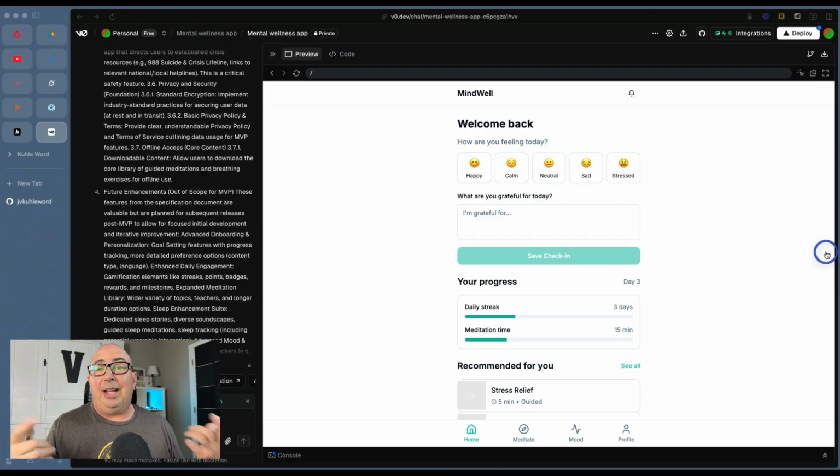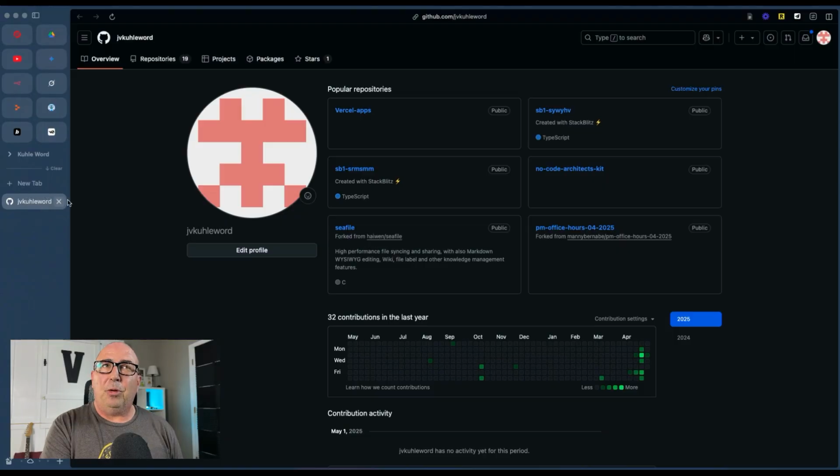But I've got the front end. I need to keep it somewhere, right? So what I am going to do is use GitHub. If you don't have a GitHub account, it's totally free. Head on over to github.com, sign up, and get your account. And GitHub is a place to store code. And you'll see I've got repositories. That's what they just call your folders or your projects, the apps that you're working on.